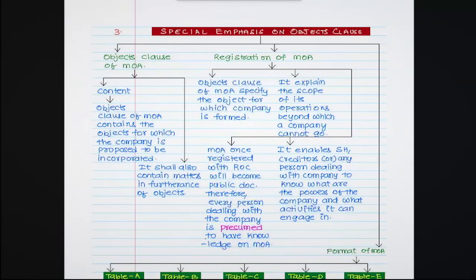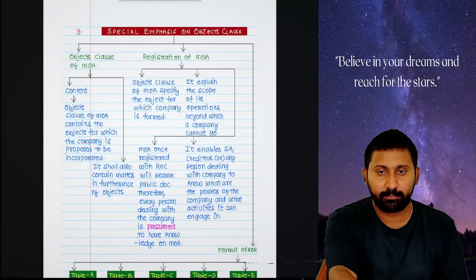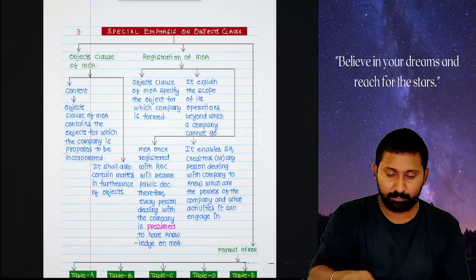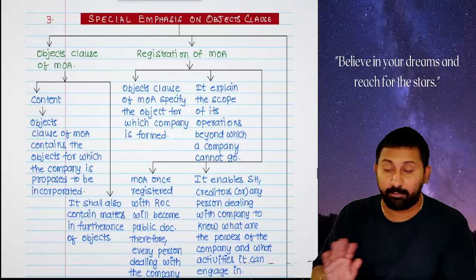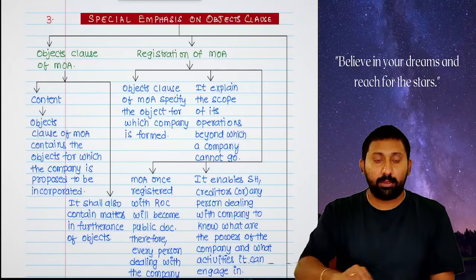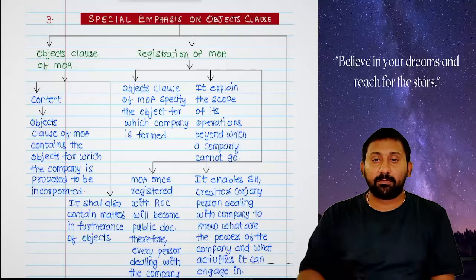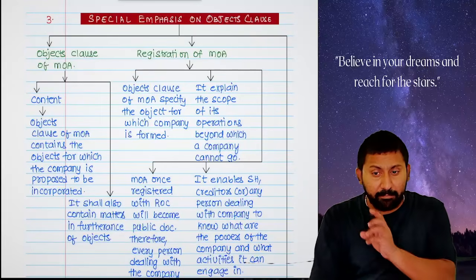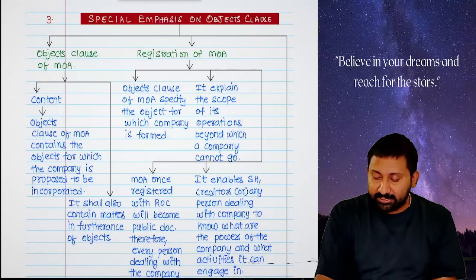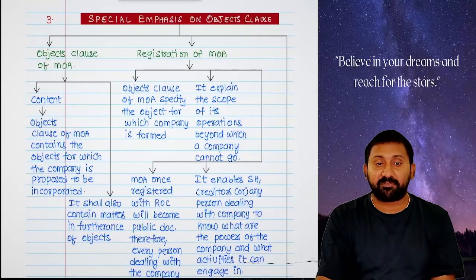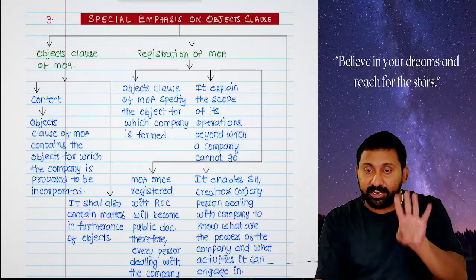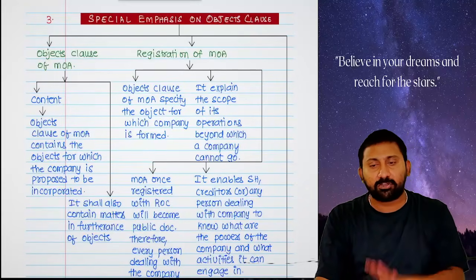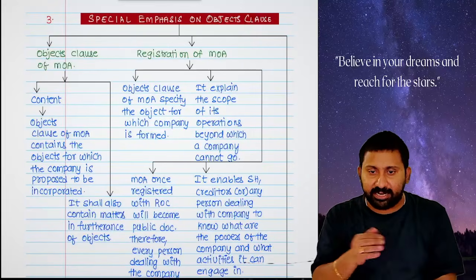Let's continue. From here, listen carefully. Next 20 minutes, we are going to complete the major part of this chapter, because a substantial part of this chapter is filled with objects clause and three kinds of doctrines. Once those are completed, the remaining notes you just read and leave, completed.